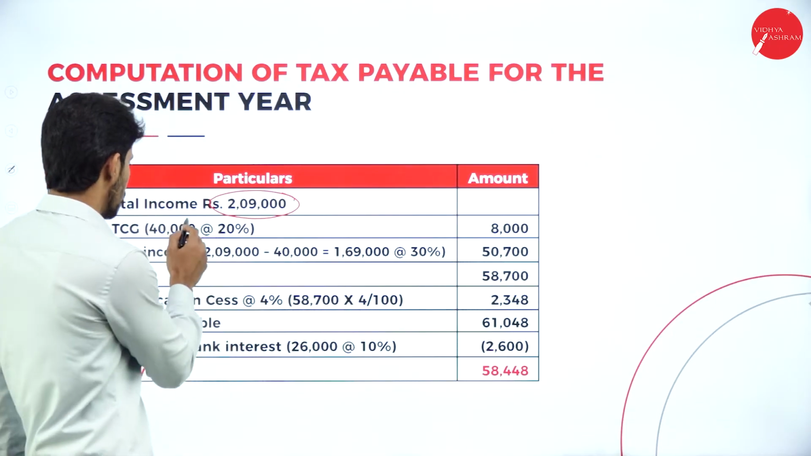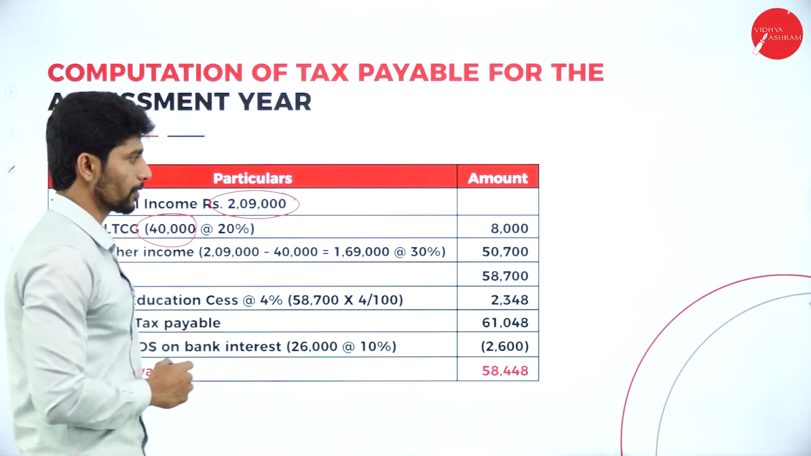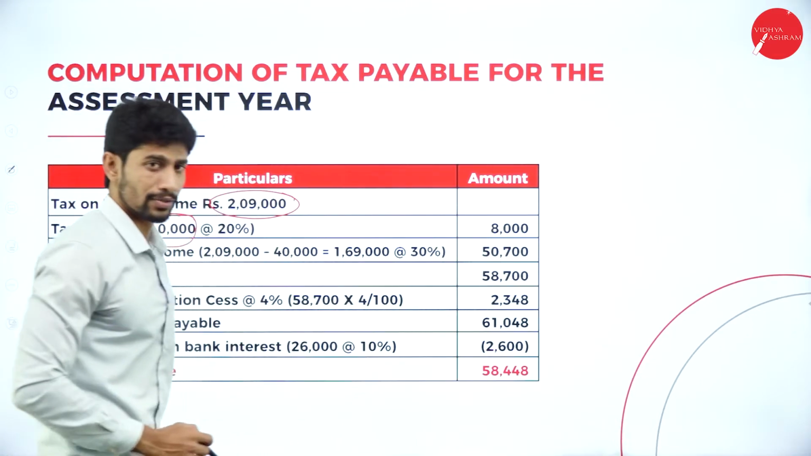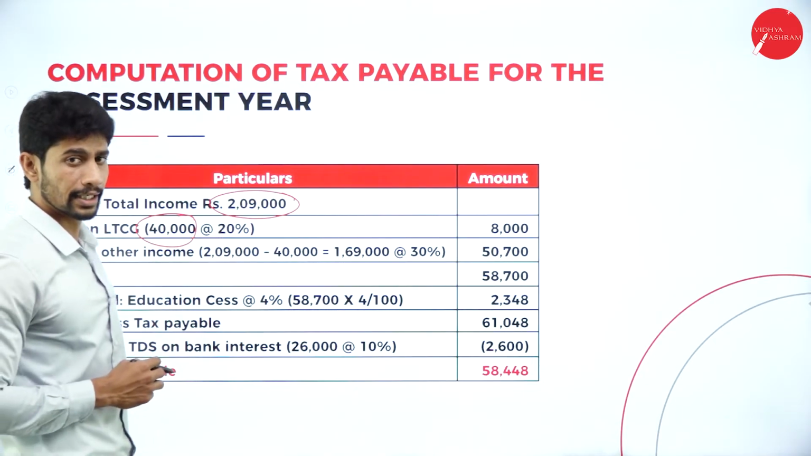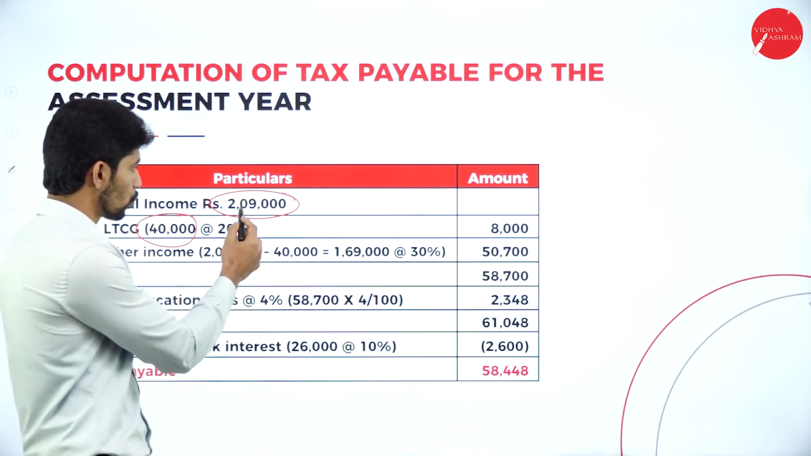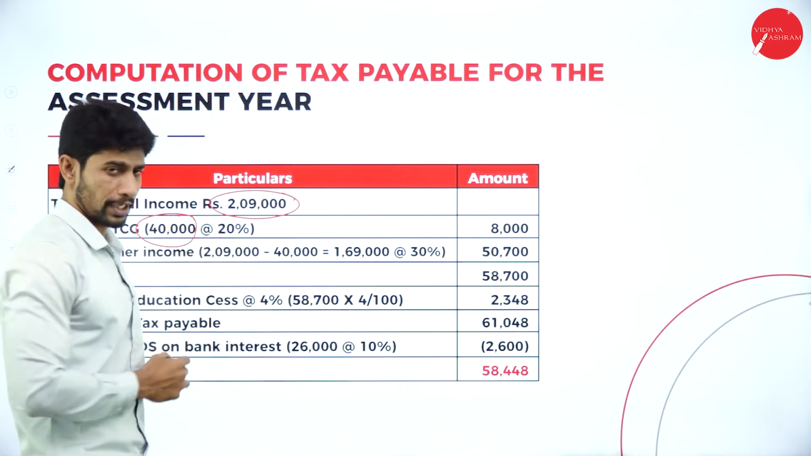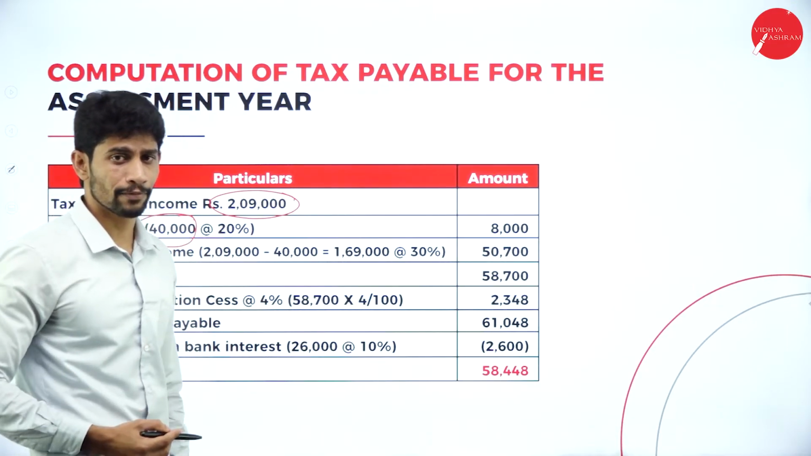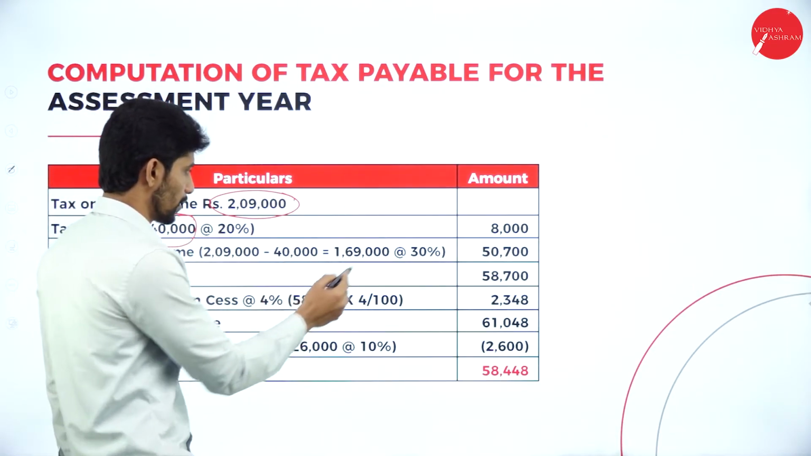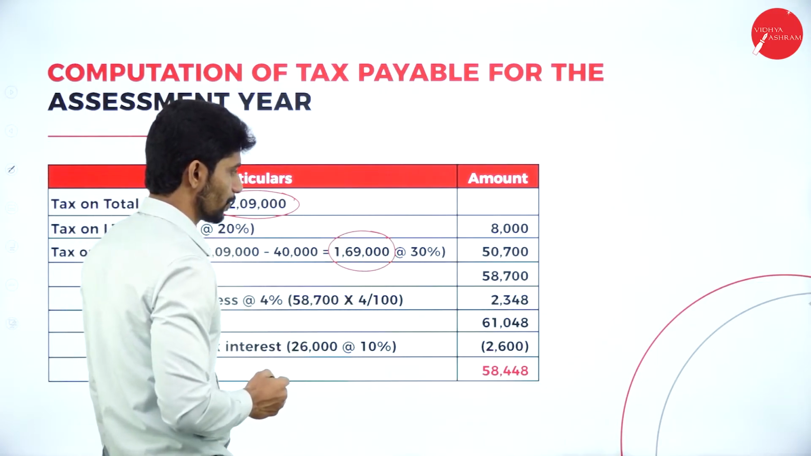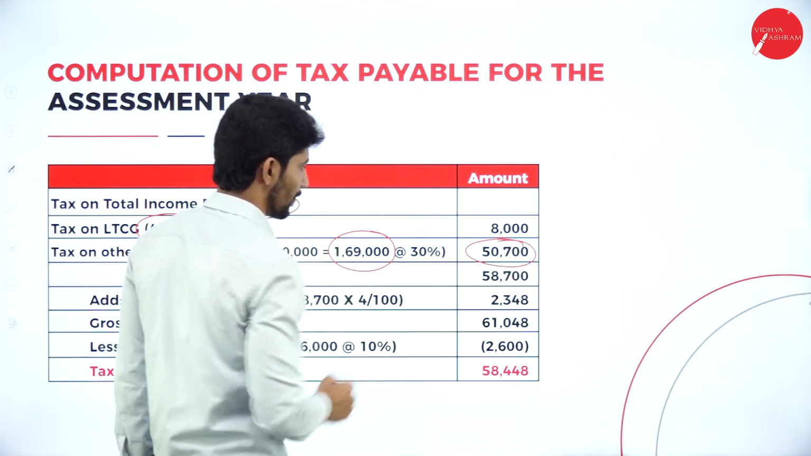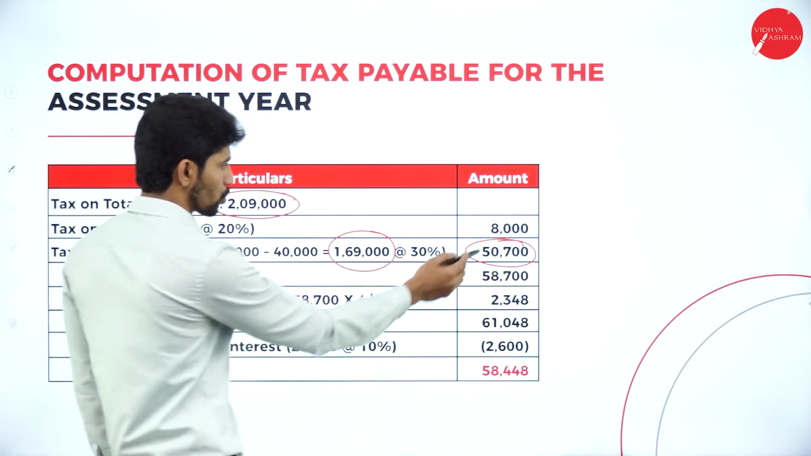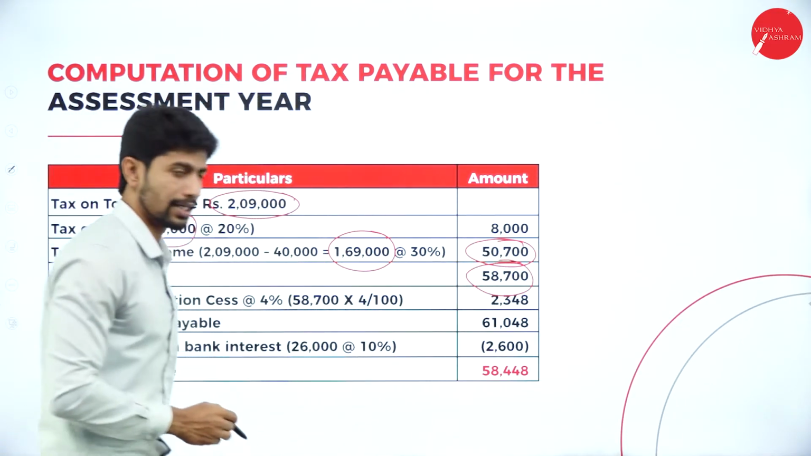It is rupees 40,000 into 20%, you will get 8,000. Okay. What is the remaining balance? Tax on the other income. That is the remaining balance: 2,09,000 minus 40,000, because we already taxed 40,000, right? So minus 40, you will get the balance of 1,61,000. So tax at 30%, you will get 50,700. So total these two, you will get 58,700.